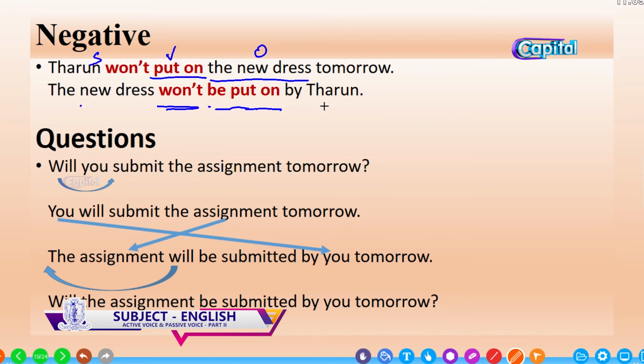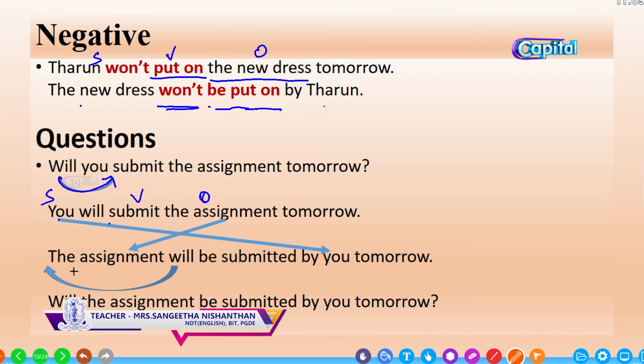Changing the yes or no questions. Will you submit the assignments tomorrow? So, change it to the statement word order. The will goes after the subject and now the statement is: you will submit the assignment tomorrow. Who? You. What will you do? Will submit. What will you submit? The assignment. So, the object is the assignment. Bring it to the beginning.